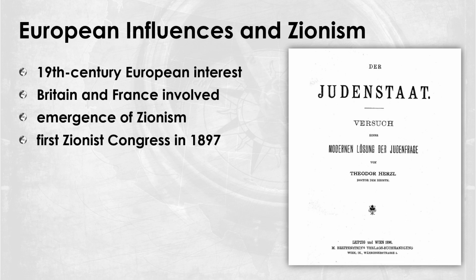In the 19th century, European powers, especially Britain and France, began to show interest in the region. At the same time, the Zionist movement emerged, which sought a Jewish homeland in Palestine. The first Zionist Congress took place in 1897 and laid the foundation for the further development of Zionism.